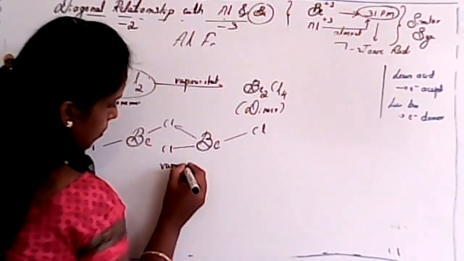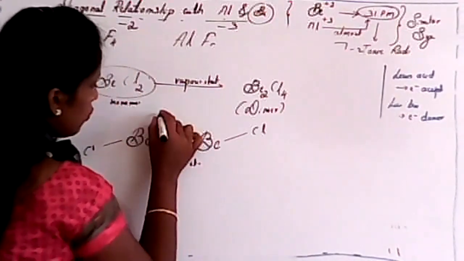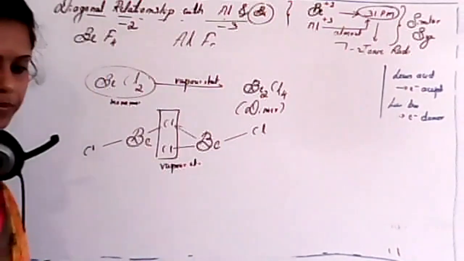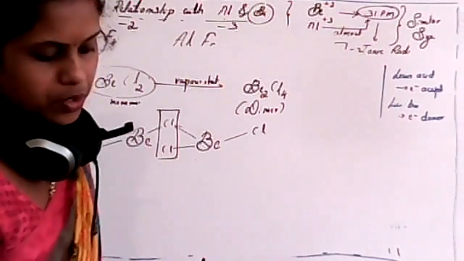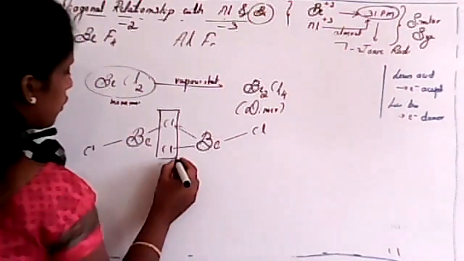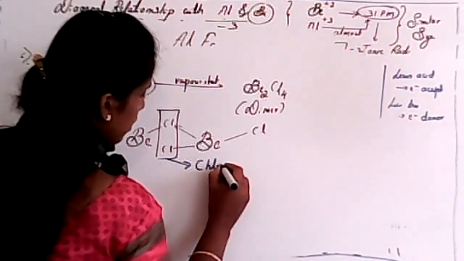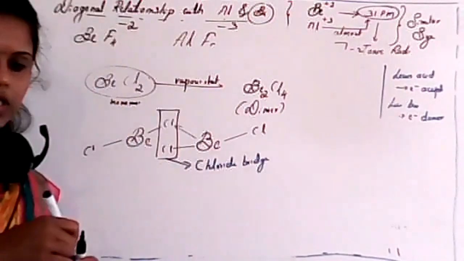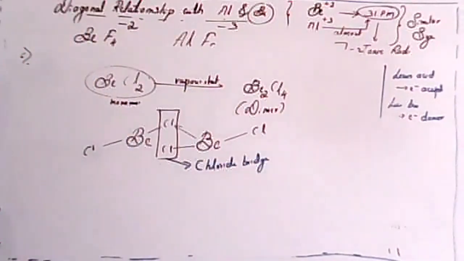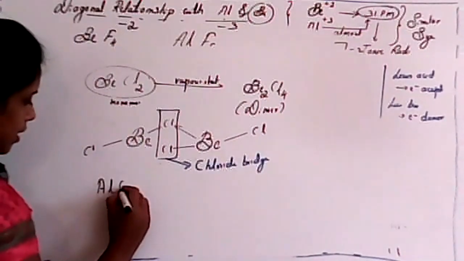This we call a chloride bridge. Clear? This is very important: the bridge of chloride, or chloride bridge. Just like that, if we consider aluminium, aluminium chloride has the formula AlCl3.